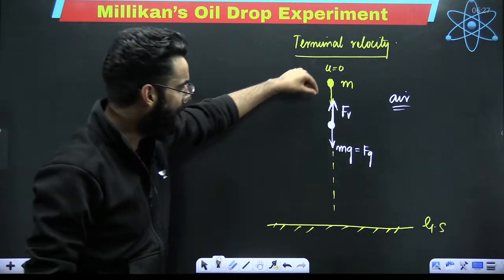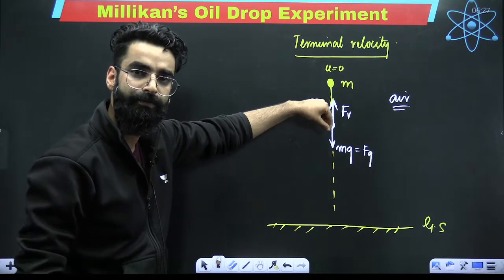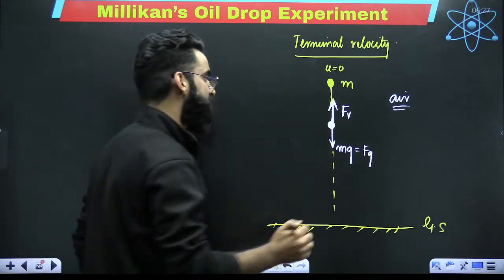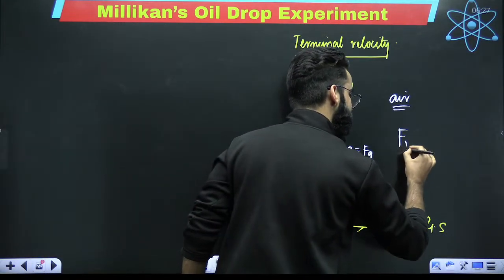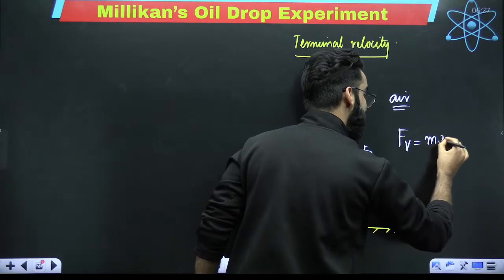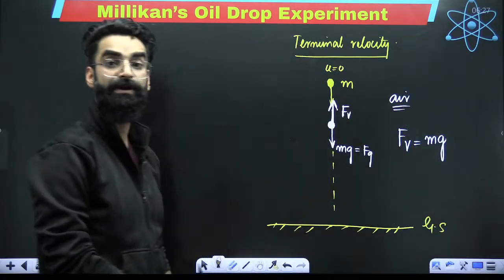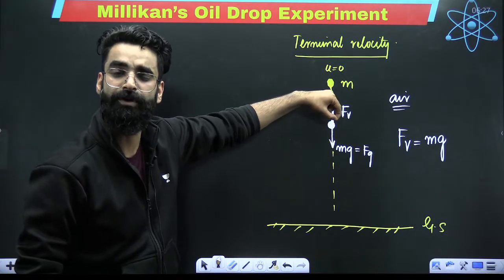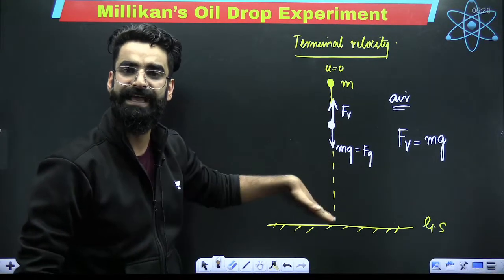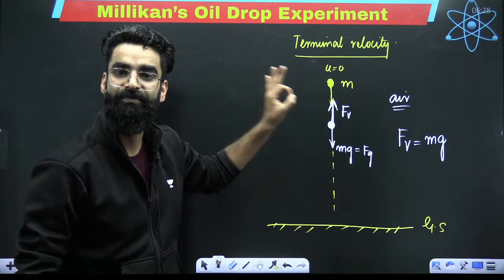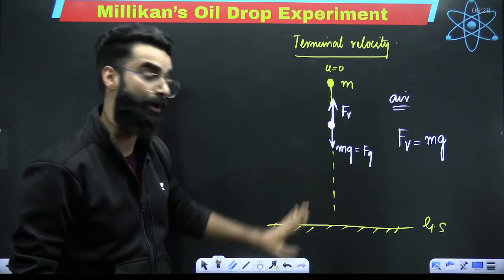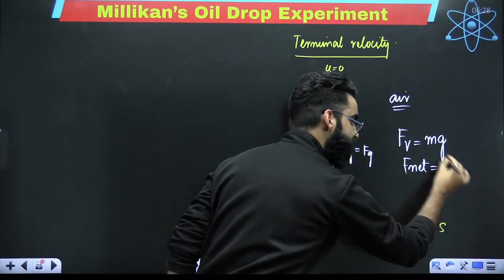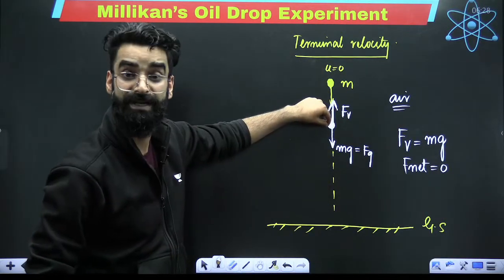When this object keeps on going down, there will be a point at which the viscous force and the force due to gravity become equal. At that point, the net force on this object becomes 0.